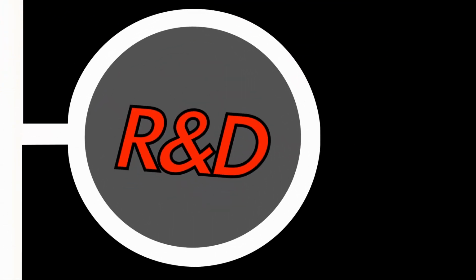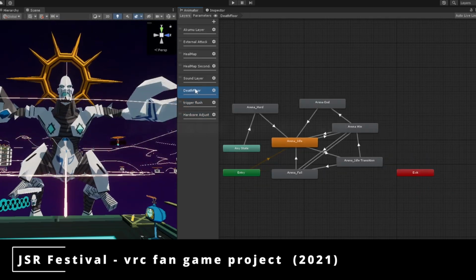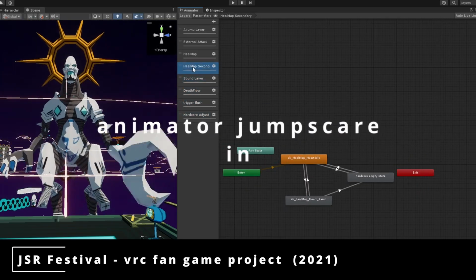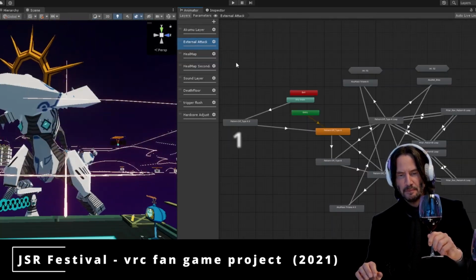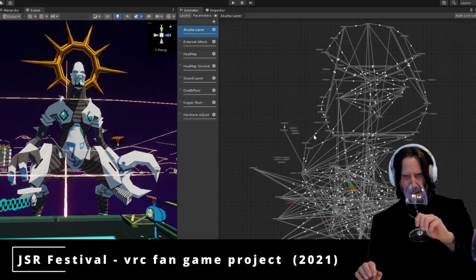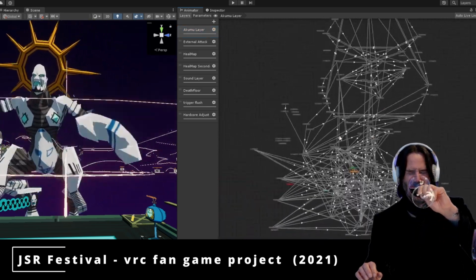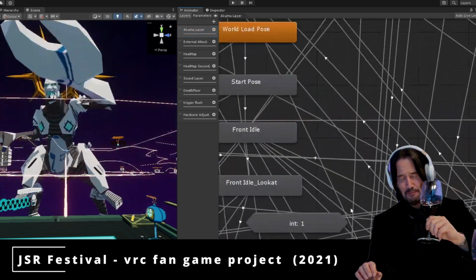A lot of my old works had huge animator state machine logic and an over-reliance on animation events, which quickly became messy and unreliable. Not to mention the overall cost of having too many animators in the scene, so I felt it was important that I figure out how to delegate some of that to code.